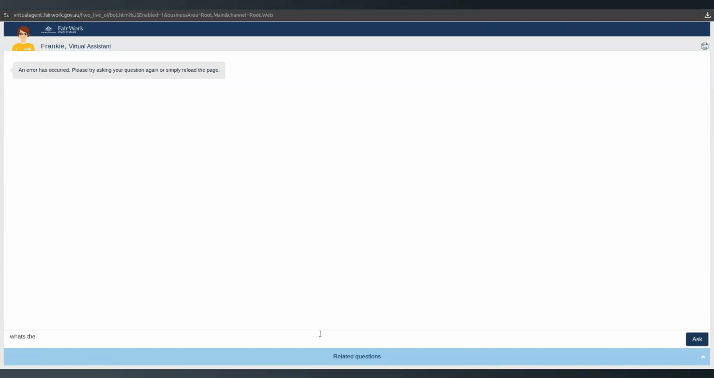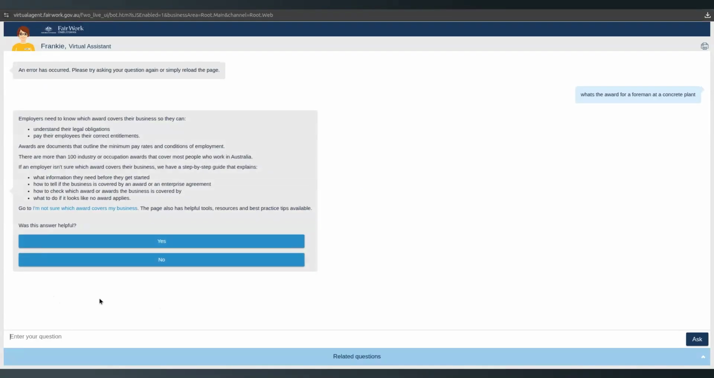Okay, what's the award for a foreman at a concrete plant? Okay, so it just says a kind of standard disclaimer about go and look up which award.